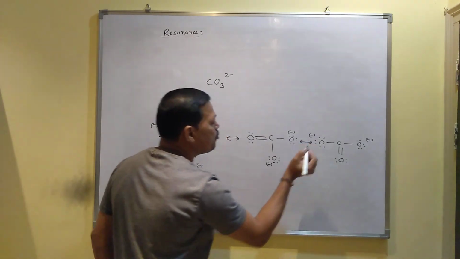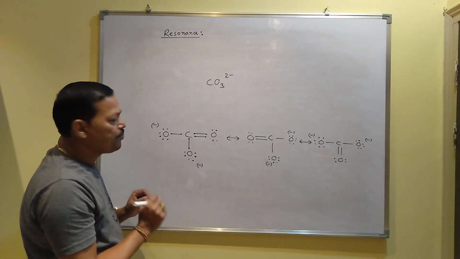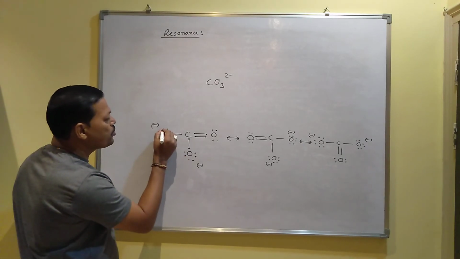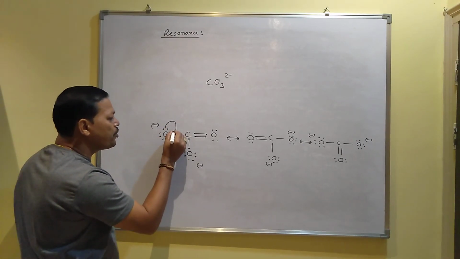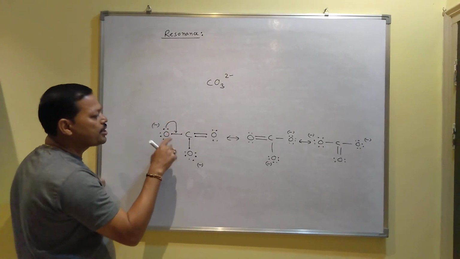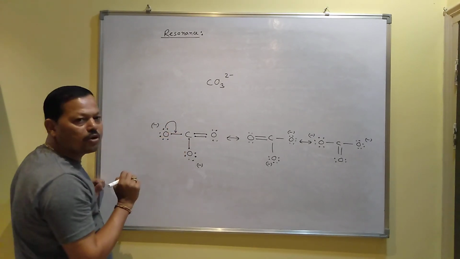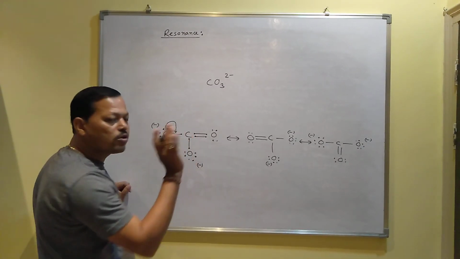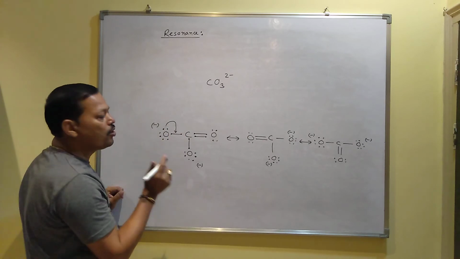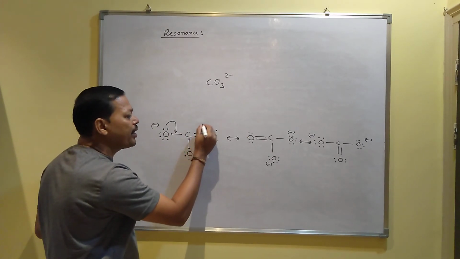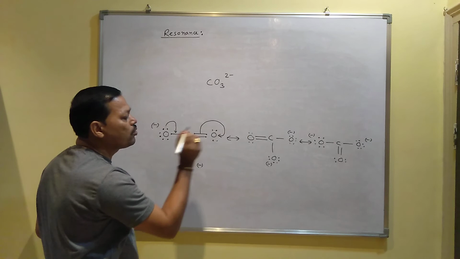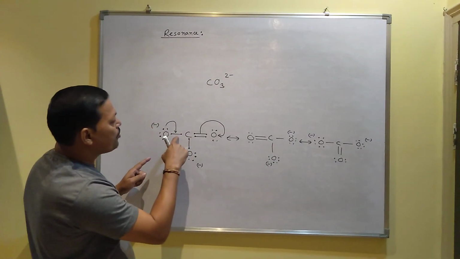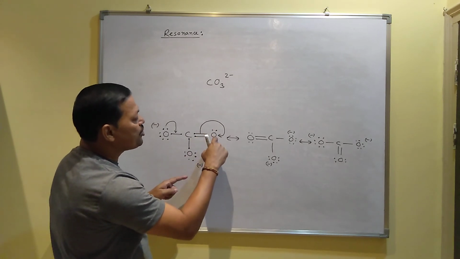Actually, the double bond has no fixed position. If someone draws this one, it cannot stay for a long time. Suppose this lone pair comes from this to this position. When this lone pair comes from this to this position, then it becomes a double bond. But you know the valency of carbon is 4. 1, 2, 3, 4 bonds are already present. So when you make it a double bond, then this double bond automatically breaks, and the electron pair goes towards oxygen. After that, you will get this structure. I mean, this will form a double bond and this double bond breaks, and you will get 3 lone pairs inside oxygen.